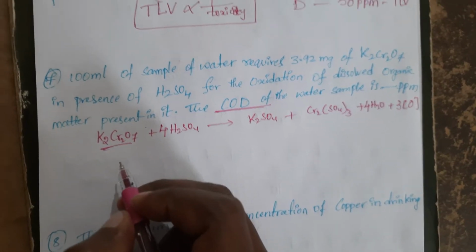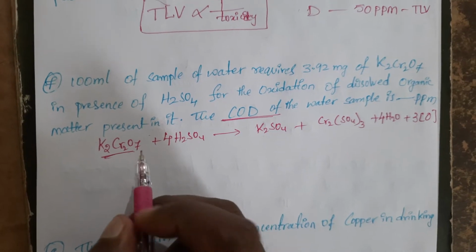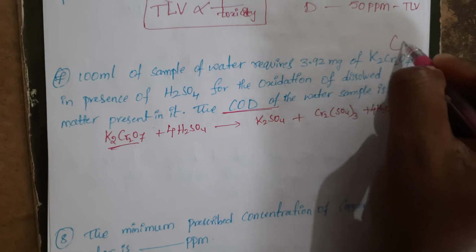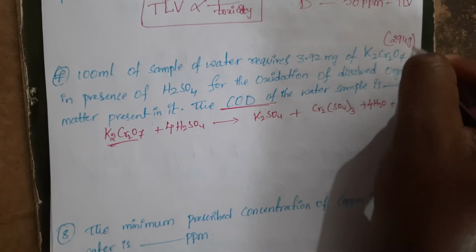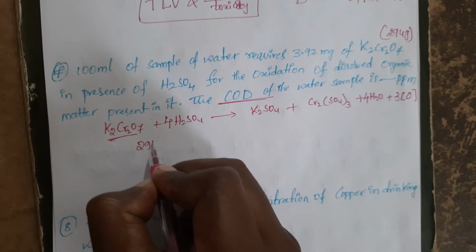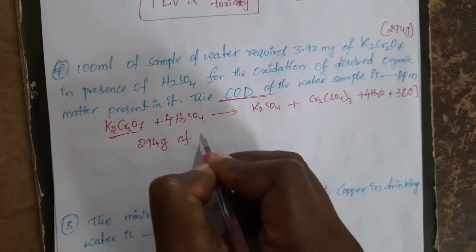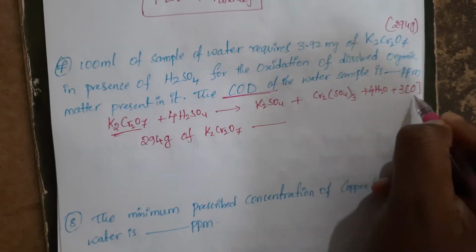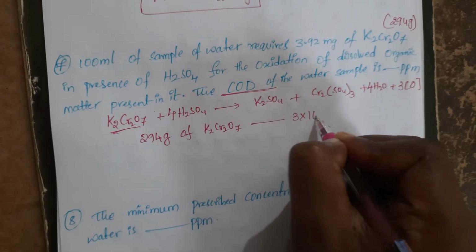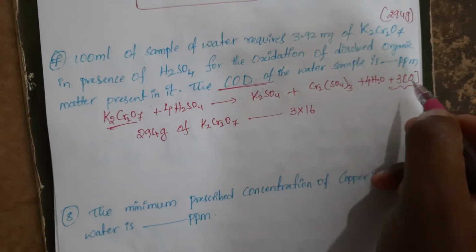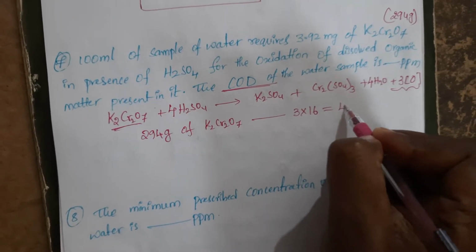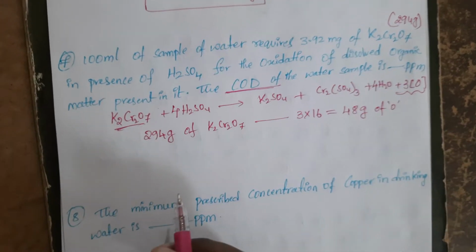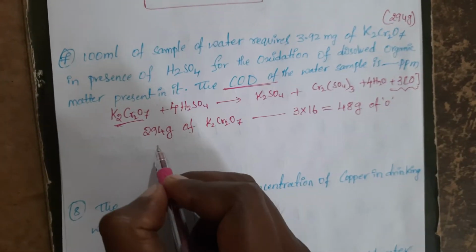290. They had given that. Are they not given? No, the molecular weight will be 294. Its molecular weight is 294 grams. Now 294 grams of K2Cr2O7 will give how much amount of oxygen by weight? 3 into 16. This is the oxidizing nature of this potassium dichromate. That is 48 grams of oxygen it will be.